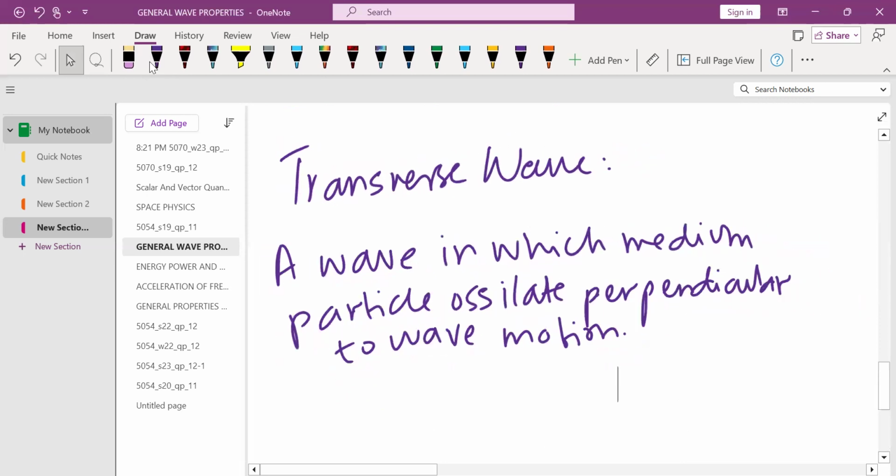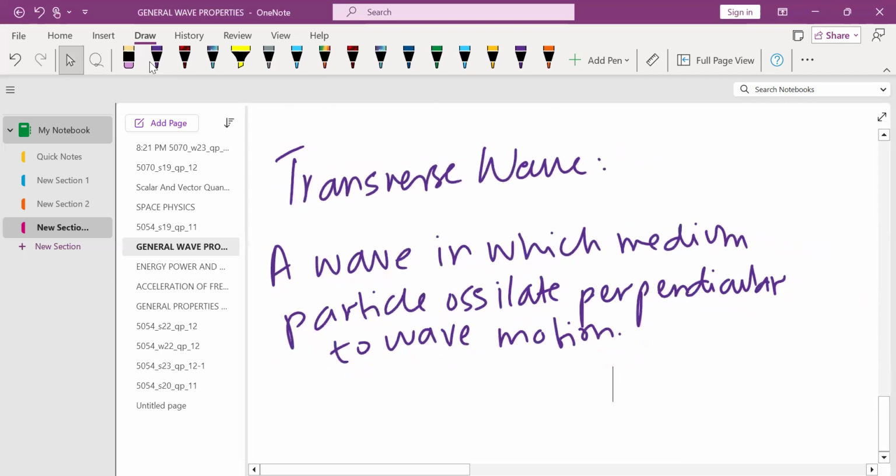So this is the definition of the transverse wave, a wave in which the medium particles oscillate perpendicular to the wave motion. This perpendicular word, you need to remember that the transverse wave motion is always perpendicular. You need to remember this.